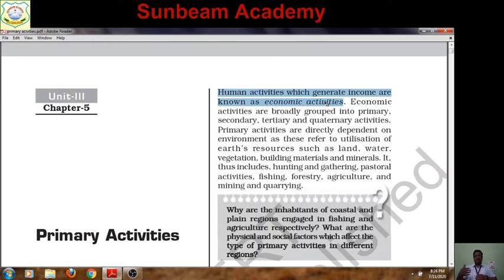On land, we till the land for growing crops, which is called agriculture. Water bodies are there, and we catch fish from them. Fishery is an activity that comes under this category. There is natural vegetation, which we cut and use as timber for making varieties of things and building materials, and we mine minerals from the earth's crust. In all these activities there is exploitation of nature. Thus, it includes hunting and gathering.